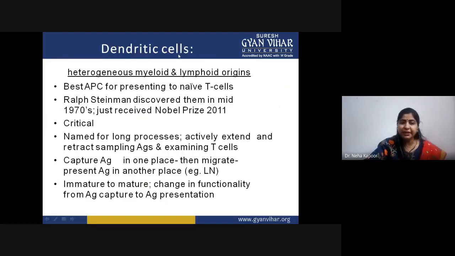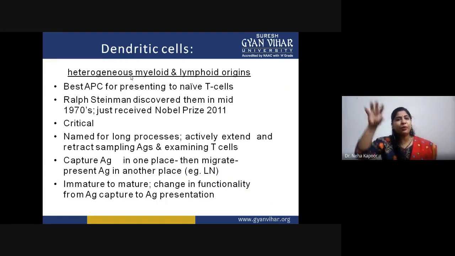Now, what are dendritic cells? These are of heterogeneous myeloid and lymphoid origins because they originate from both progenitor lines. And they are the best antigen presenting cells for presenting to naive T cells. First of all, they were discovered in the year 1970, for which a scientist also received the Nobel Prize in 2011.